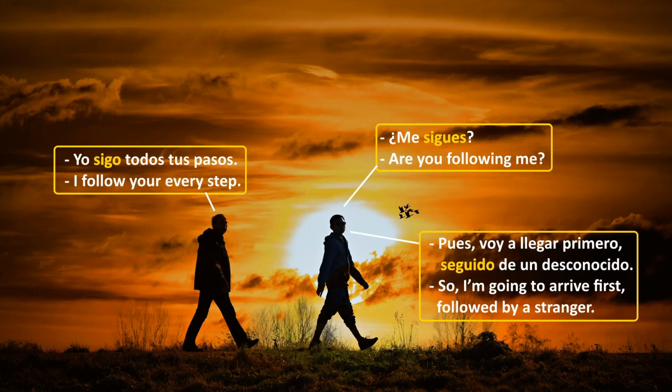Now the basic meaning of the verb seguir. So if this verb is used on its own, it means to follow. Here are some examples. ¿Me sigues? Are you following me? Yo sigo todos tus pasos. I follow your every step. Pues voy a llegar primero, seguido de un desconocido. So I'm going to arrive first, followed by a stranger. As you can see, the forms of the verb seguir are irregular. So let's have a look at them next.